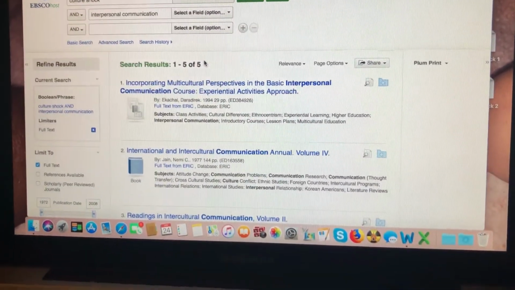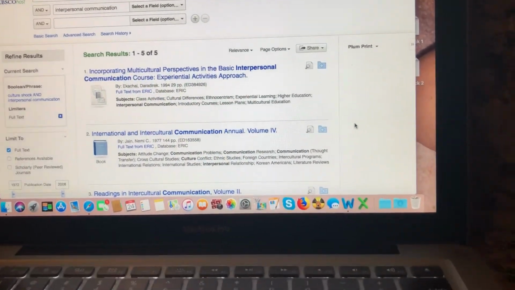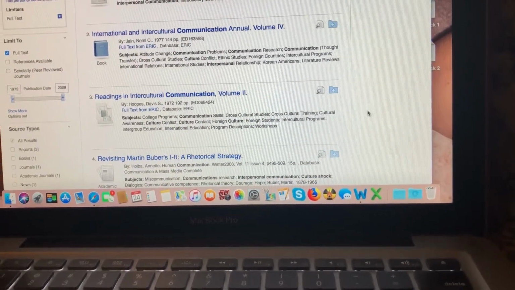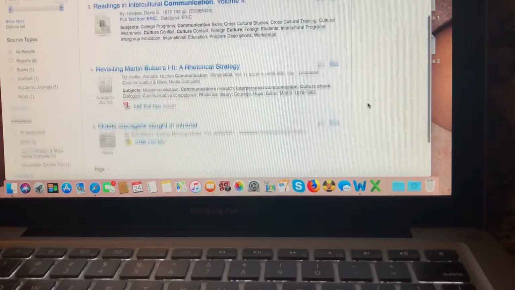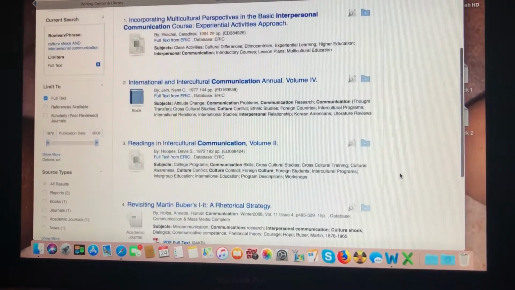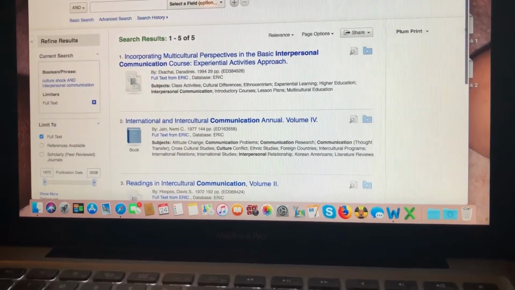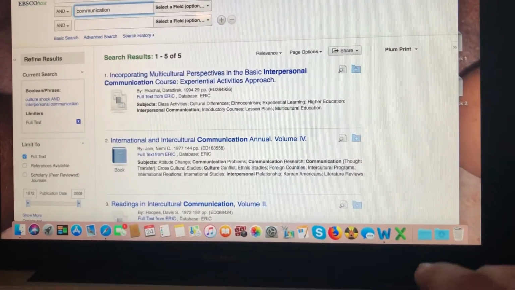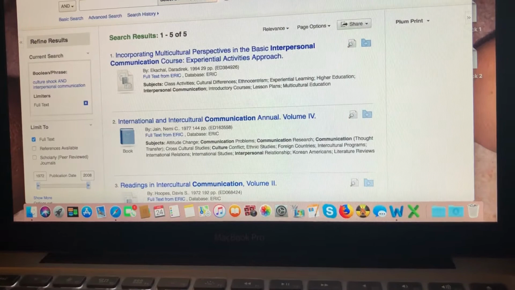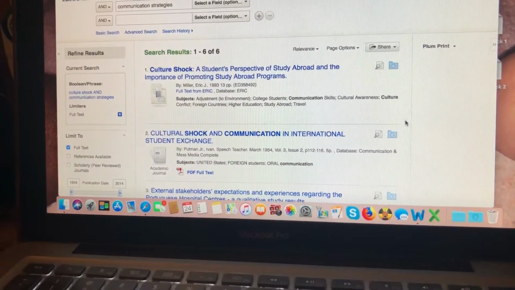And you can see that there's only 1 of 5 that have done anything. So I would say that these are not very good sources because that's not what we're looking for, right? So you can go back up. You can just do culture shock and communication, maybe strategies, because you want to be able to understand one another, right? So here we have 6.